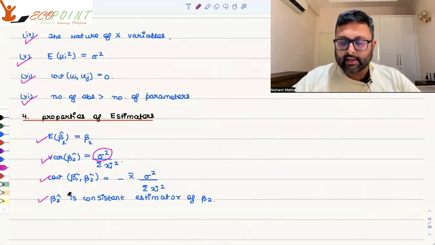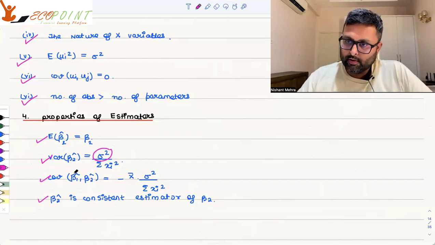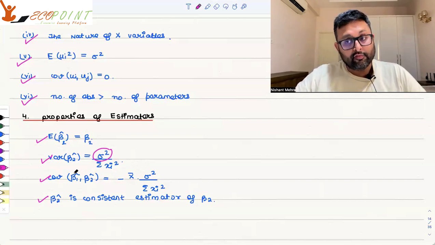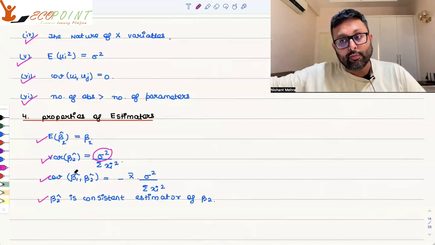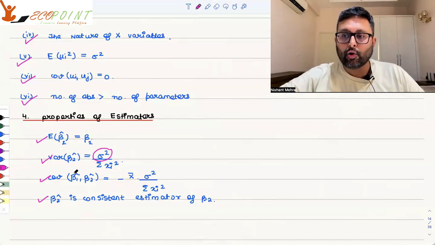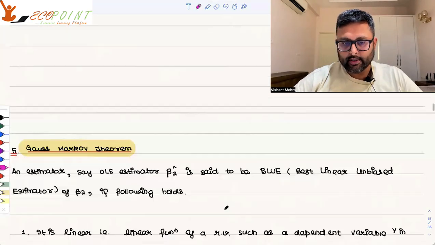Beta 2 hat is a consistent estimator of beta 2. So what is the logic behind this? You take up the regression, you get beta 2 hat. Then you increase the sample size, and you again get beta 2 hat. You keep on increasing the sample size till infinity, and then you will get some beta 2 hat. The beta 2 hat which you get when you extend the sample size to infinity, that is the true value of the parameter. That is what the consistent estimator is, right?